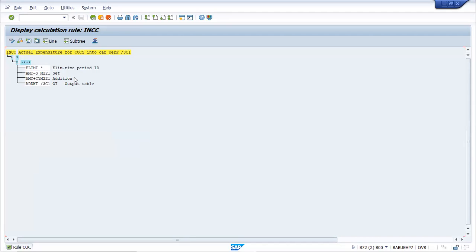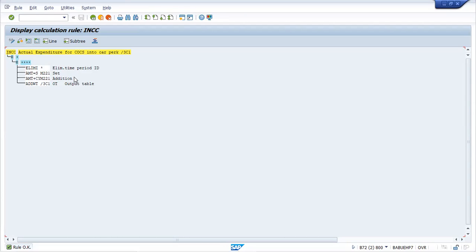Anyway, in a typical organization you will have copied this M221 waste type to a different waste type, and you will be adding that here, replacing this M221. In case any changes are required, you can do that in your M221. Okay, so that is the idea, nothing much here. Generally I have not come across such a scenario, but in a typical implementation you only have to replace this waste type.